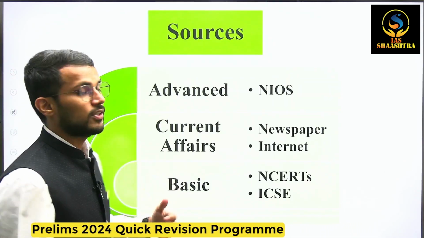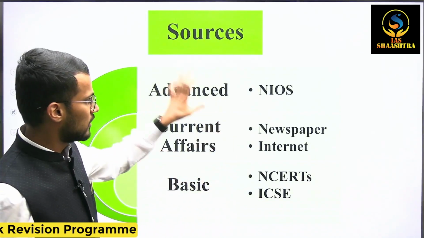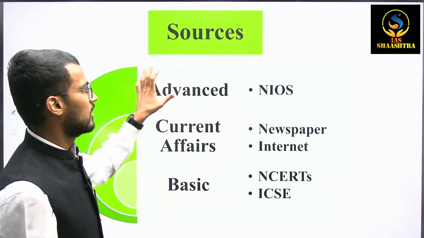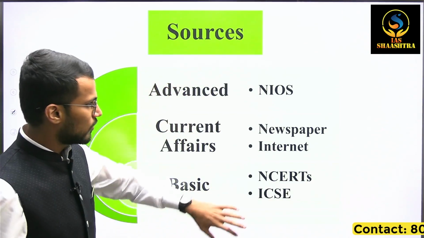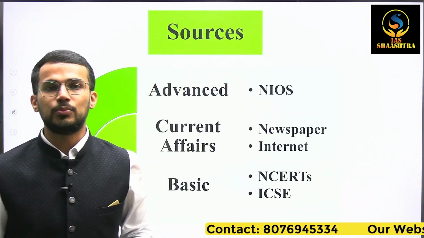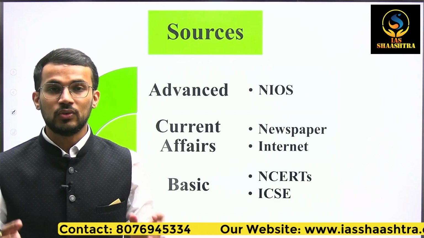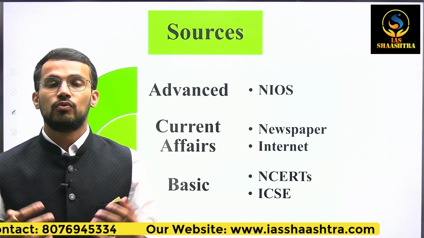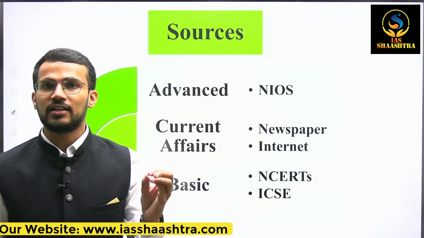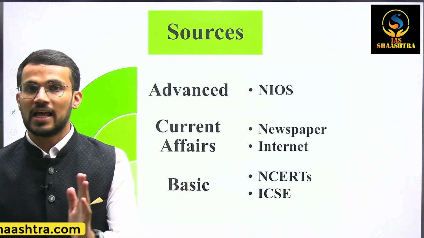Now, what should be the sources that you should go through? You can classify sources into different types, like basic sources, sources for current affairs, and then advanced sources. Now, given the multiplicity of sources, it is we who are going to help you in the coverage of this syllabus in a holistic manner. Not only static, but also current affairs we will be covering in the classroom. Also, there would be dedicated classes for current affairs that would help you integrate current affairs in answer writing.